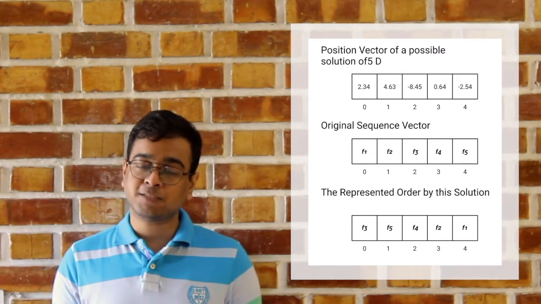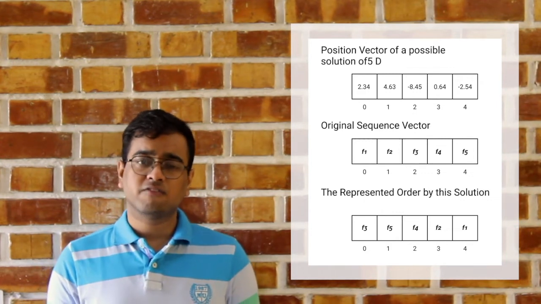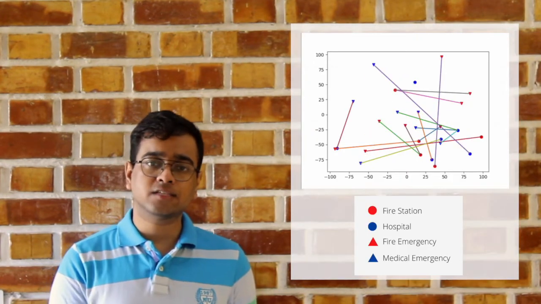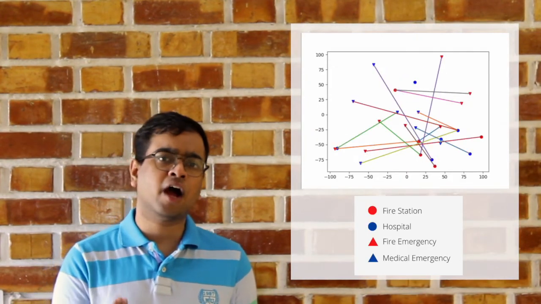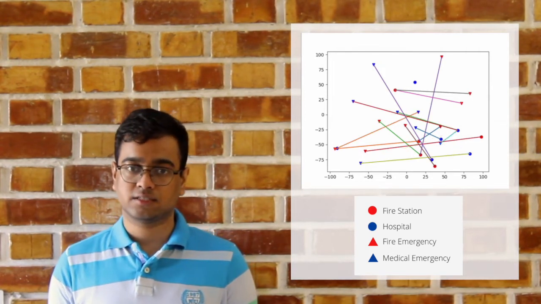Now, since this problem is a combinatorial optimization problem, we need to add one more layer before any meta-heuristic can be used here. This is because we need to convert this discrete problem into a continuous one. This layer here is the SPV rule. To test this, we have implemented the particle swarm optimization algorithm. With the SPV rule, PSO tries to give us an optimum solution by iterating over some randomly generated solutions and getting better with time. This clip over here shows how PSO comes to a solution in a span of 100 iterations with 15 emergencies inside a square region of size 200 units.